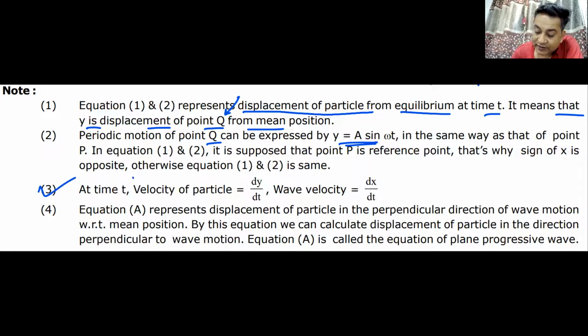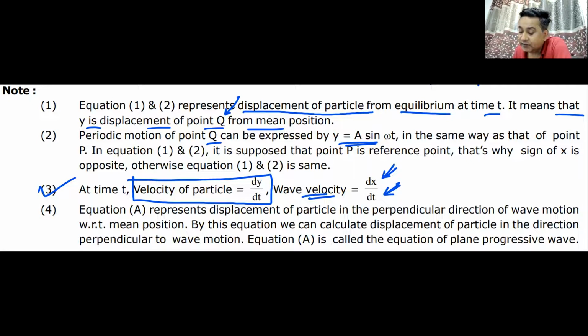If you want to find the velocity of any particle, you differentiate the first equation or the second equation. If you want the wave velocity, you find out dx by dt. Normally, wave velocity is given to you. Do we understand this? Since this wave is moving in the forward direction, if it is minus x by v, it will be moving in the reverse direction if it is plus x by v. This is known as the equation of a progressive moving wave.